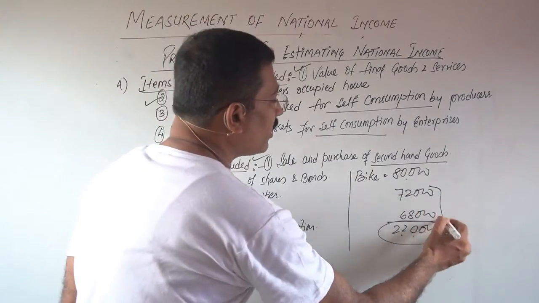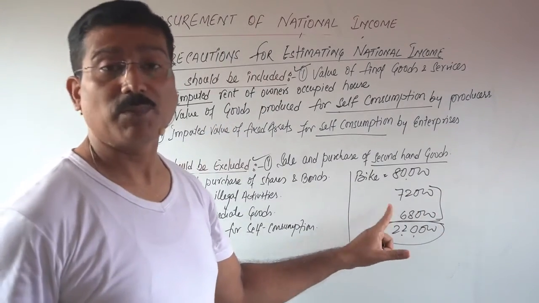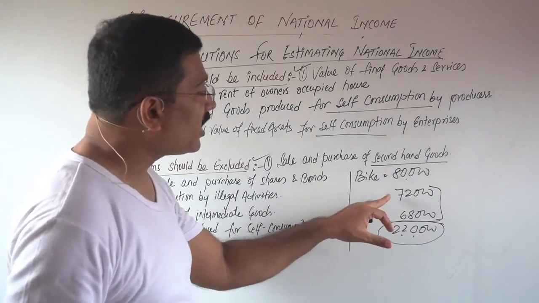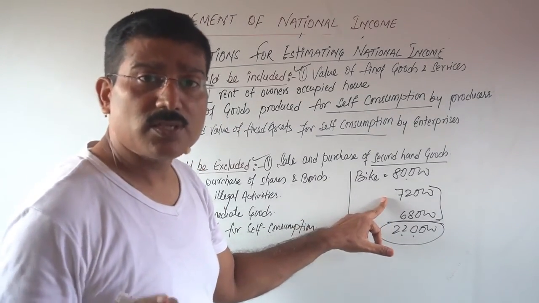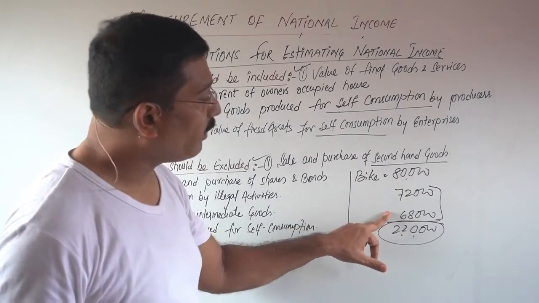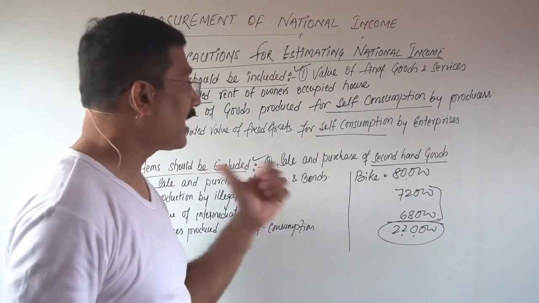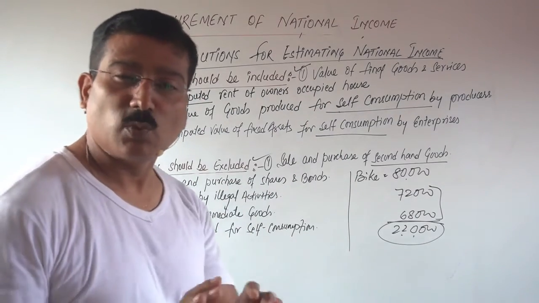These are resale things now. This will not be included. But the main point, the commission charged by the broker to sell this bike, that will be included in the national income. Is it very clear?